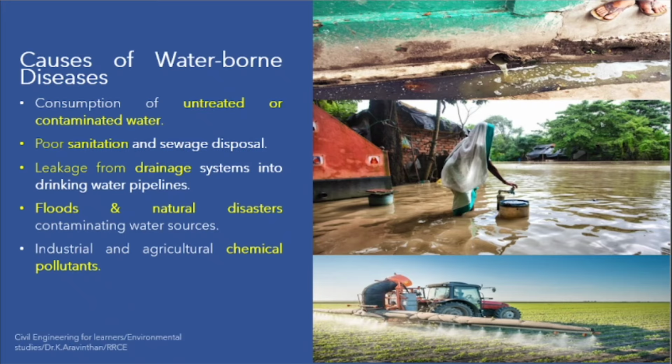And sometimes during rainfall or during a flood, everything will get taken over. This sewage water will mix into a river. This sewage water will mix into your well. In rural areas, they consume water for their daily household use from the well.